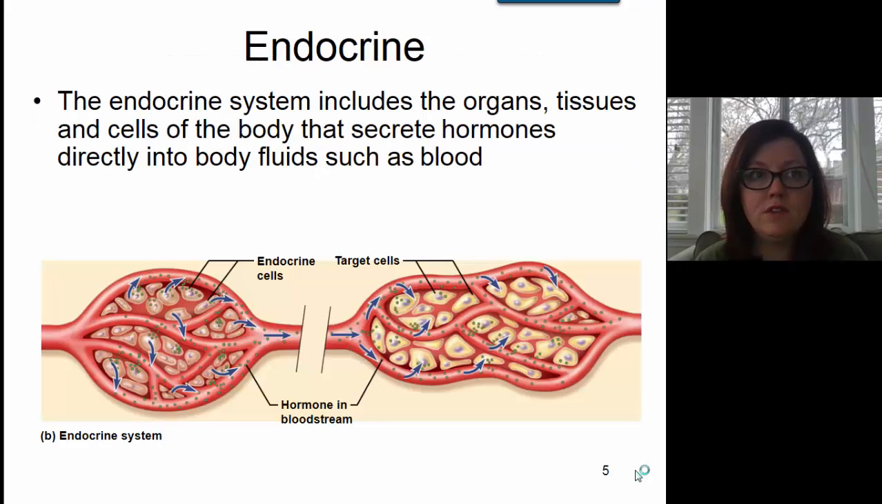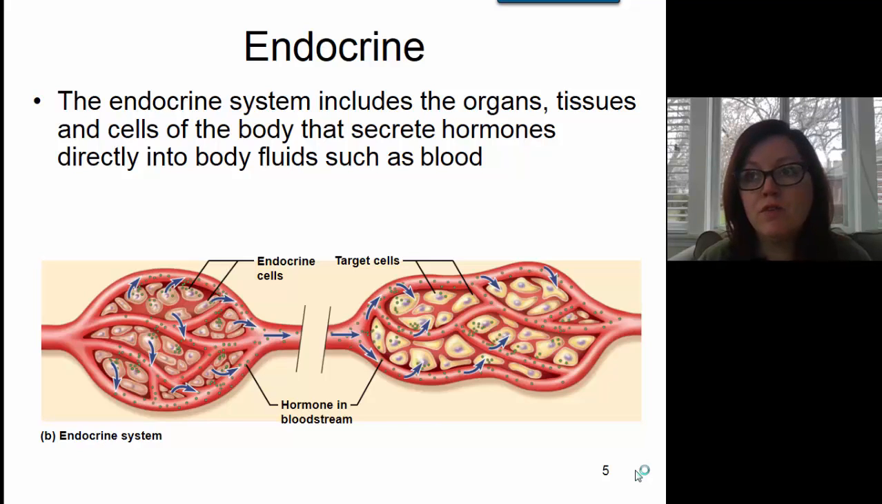So the endocrine system doesn't just use glands. The endocrine system includes organs such as glands, like the thyroid gland and the adrenal glands, but it also includes tissues and cells in the body. And what all of these things have in common is that they secrete hormones. So you can have an entire organ secreting hormones, or just a small patch of tissue within another organ secreting a hormone, or you can have just a couple cells within an organ secreting hormones.